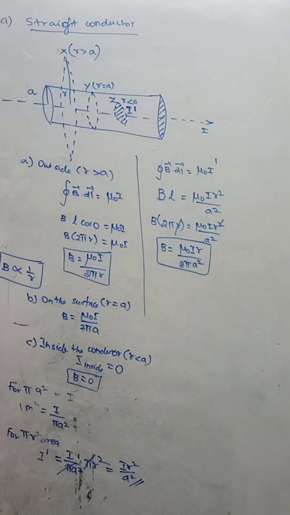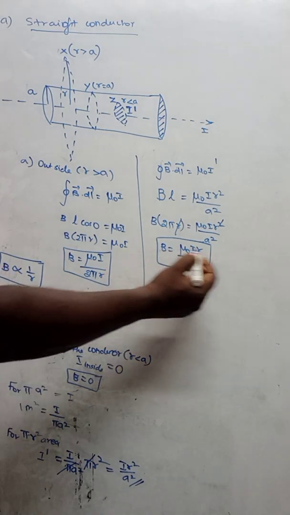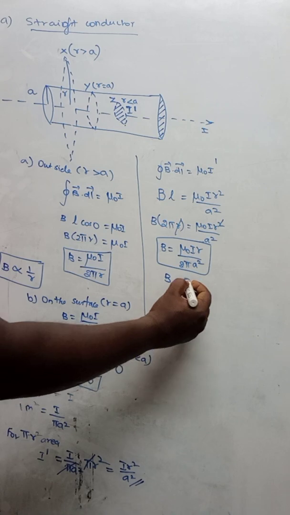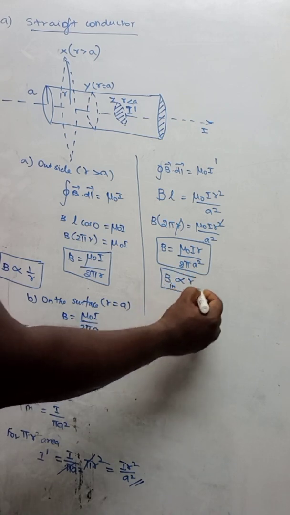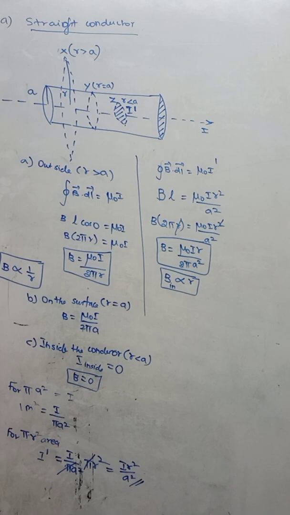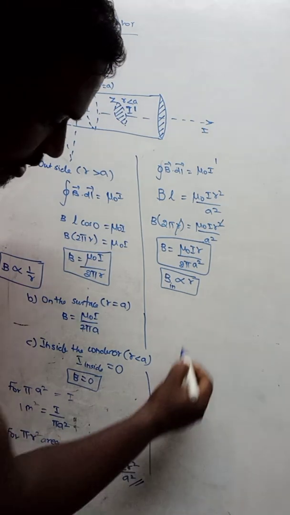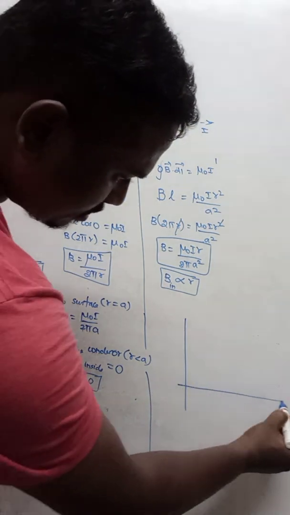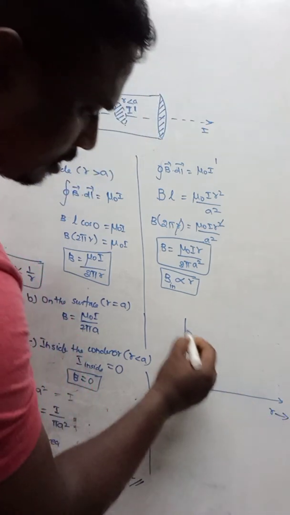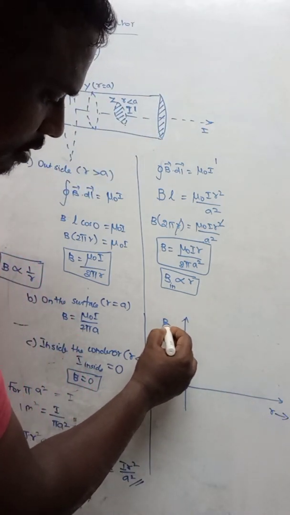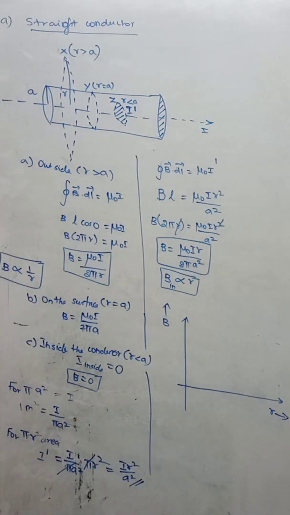See that? Outside the conductor, the magnetic field is inversely proportional to r, but inside the conductor, B is directly proportional to r. That is a very, very important thing. So we are going to draw a graph now. I am going to take r here, and here the magnetic field. The magnetic field will be taken along the y-axis, and the distance is taken along the x-axis.